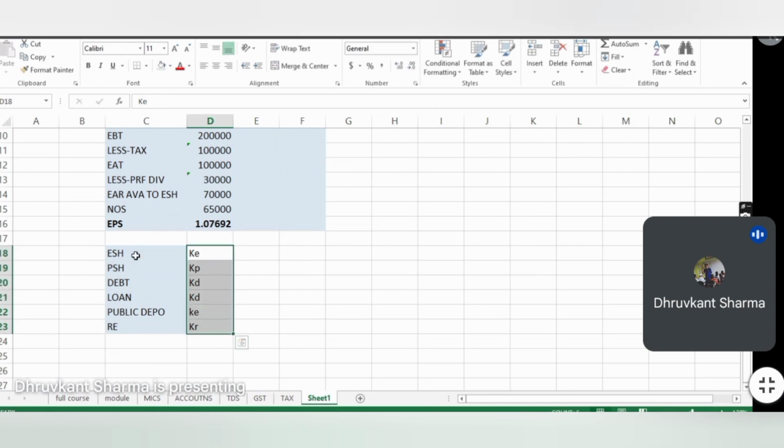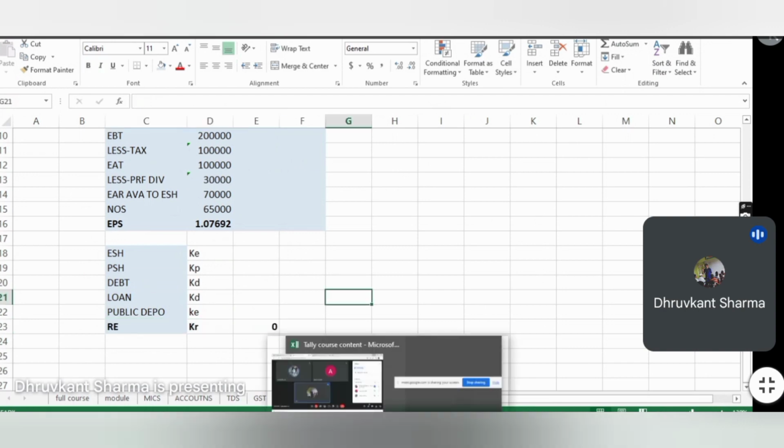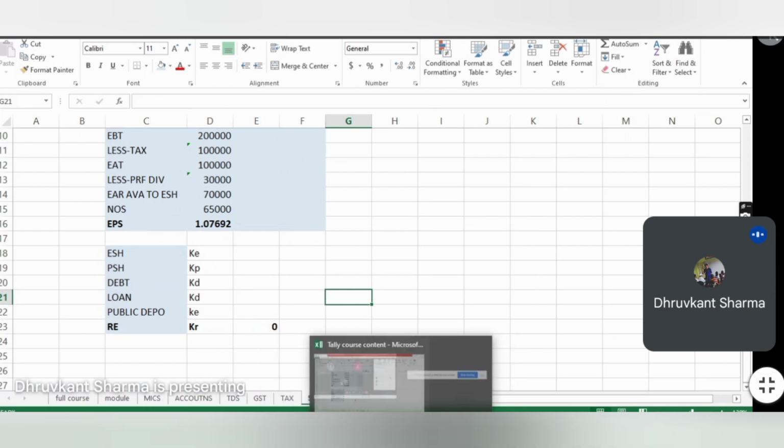What is the cost of capital? To equity shareholders we have to pay dividend, so dividend is the cost of capital. To preference shareholders, we have to pay preference dividend. On debenture and loan, we have to pay interest, so interest is the cost. On public deposit, we have to pay interest. So it's a cost of capital. And retained earning, ultimately it's KR, and we can say that there is nothing as cost in retained earning because it is our own fund, it is our own saving from the past earning, right? We will discuss all these things in this particular chapter, that is cost of capital.